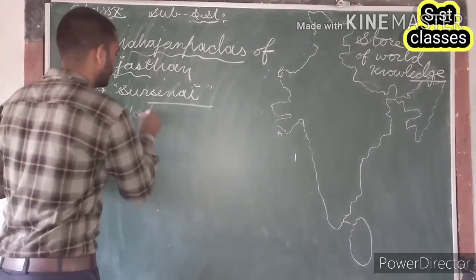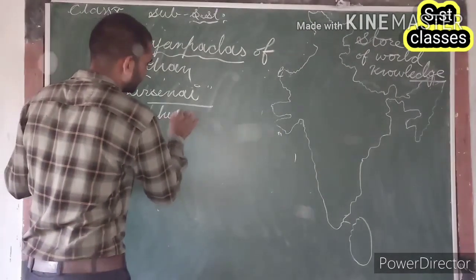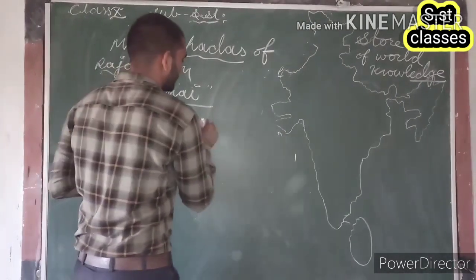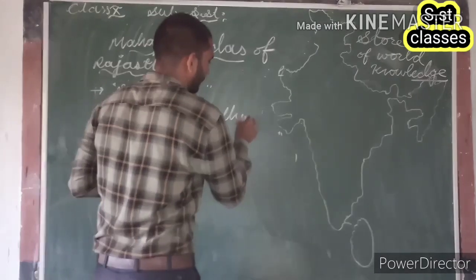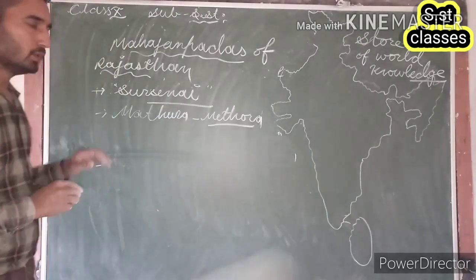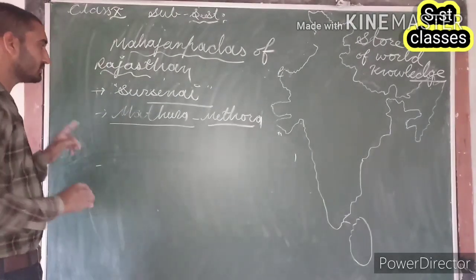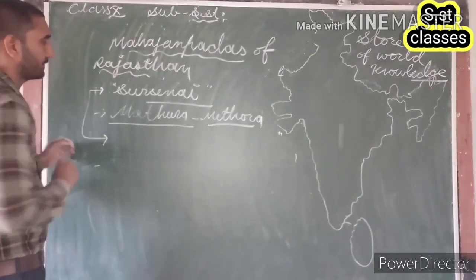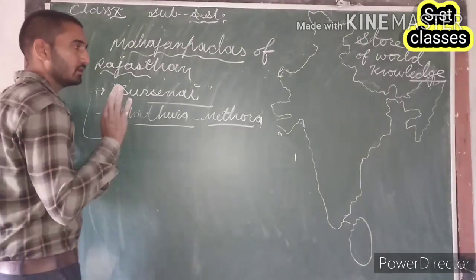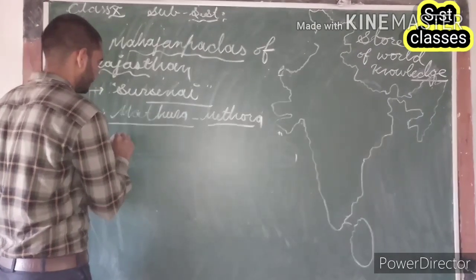Its capital Mathura was referred to as Mathura. And according to the Mahabharata, this Sursen region was governed by the Yaduvansh.